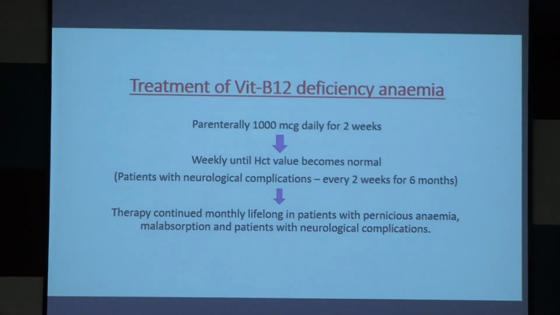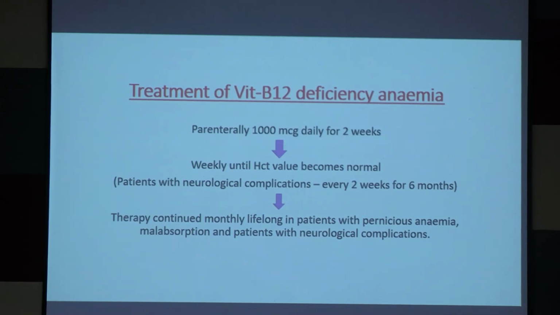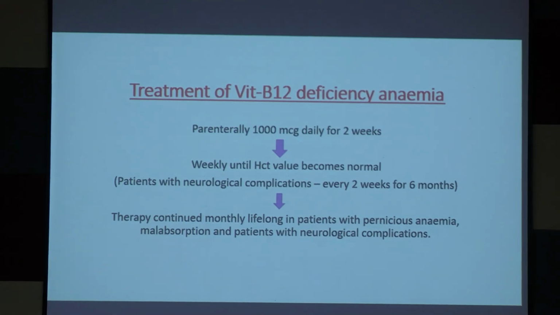How to treat vitamin B12 deficiency anemia? 1000 microgram parenterally daily for 2 weeks. Okay. And in younger children, we can start with lower doses, like 250 microgram is enough. Otherwise, we'll start with 1000 microgram daily for 2 weeks. Then weekly, until hematocrit value becomes normal.